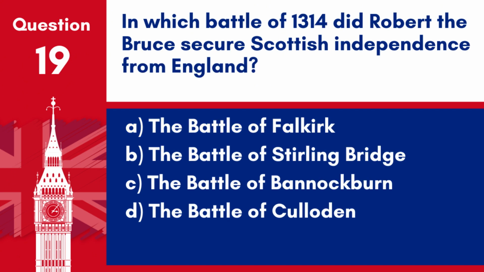Question 19. In which Battle of 1314 did Robert the Bruce secure Scottish independence from England? A. The Battle of Falkirk. B. The Battle of Stirling Bridge. C. The Battle of Bannockburn. D. The Battle of Culloden. Answer: C. The Battle of Bannockburn. Robert the Bruce secured Scottish independence from England at the Battle of Bannockburn in 1314.